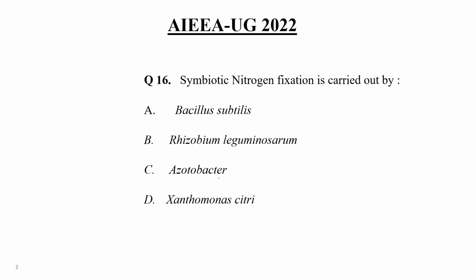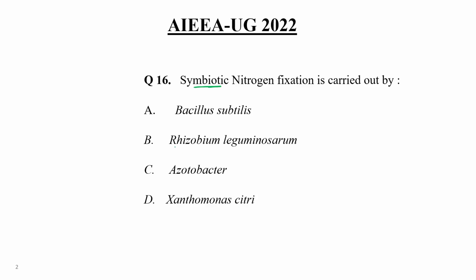Question number 16. Symbiotic nitrogen fixation is carried out by Bacillus subtilis, Rhizobium leguminosarum, Azotobacter, or Xanthomonas citri. It is a very common and famous question.